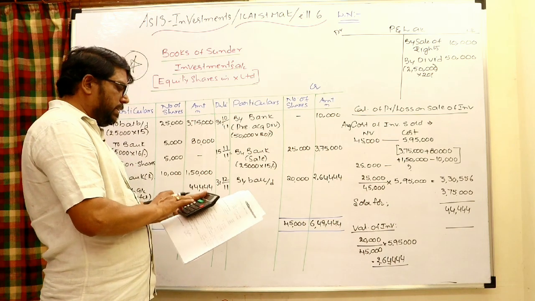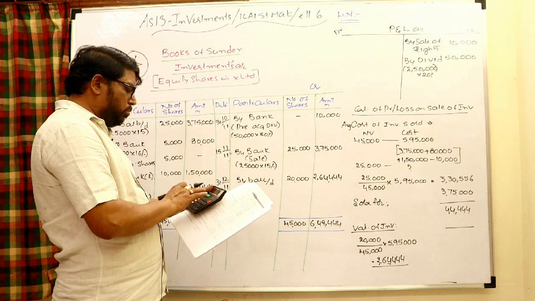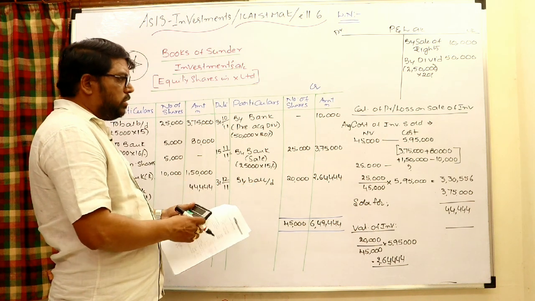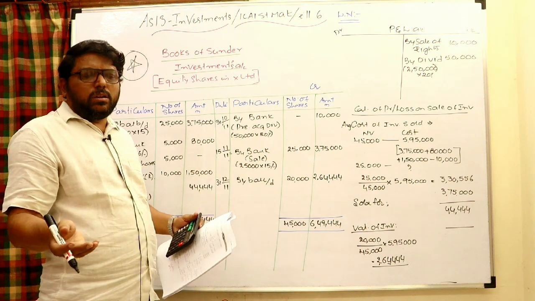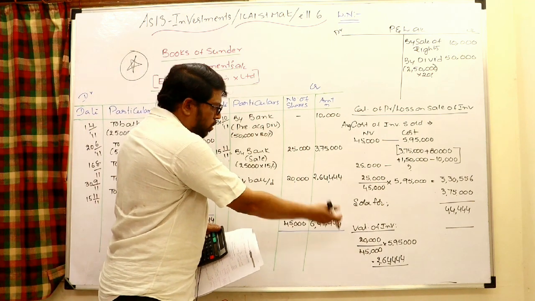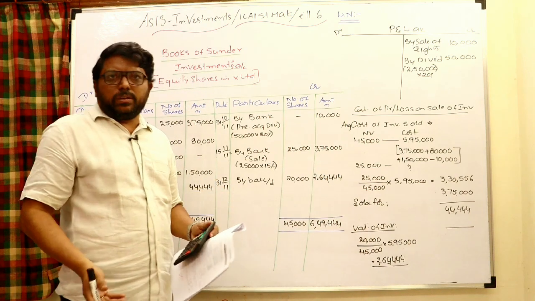Let us check it. 10,000 plus 3,75,000 plus 2,64,444, 6,49,444. So whenever market price is not given and you have to take only cost price, in that case you need not value like this. You can take the balancing figure, because the balancing figure is available at cost only.